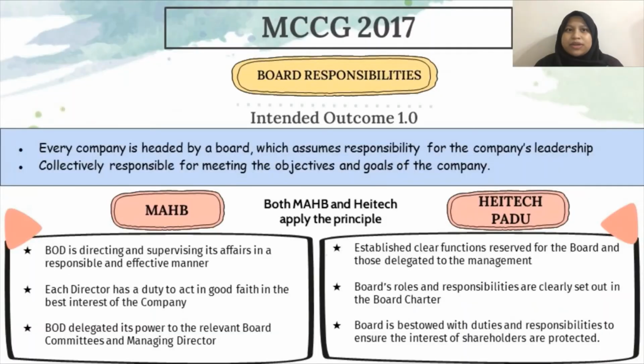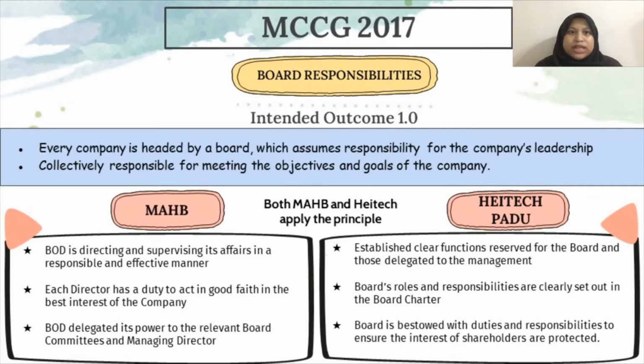The first intended outcome under board responsibility stated that every company needs to be headed by a board, which assumes responsibility for the company's leadership and they are collectively responsible for meeting the objectives and goals of the company. Both companies, which are MAHB and HeiTechPadu, apply this principle. For MAHB, their board of directors is directing and supervising its affairs in a responsible and effective manner. Other than that, each director has a duty to act in good faith in the best interest of the company. The board of directors also delegates its power to the relevant board committees and managing director.